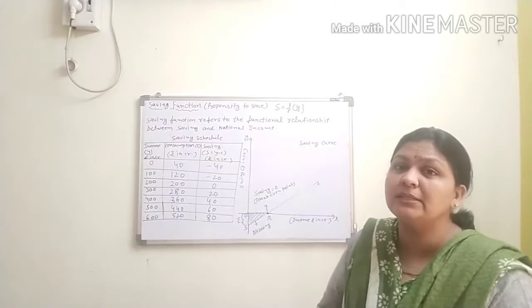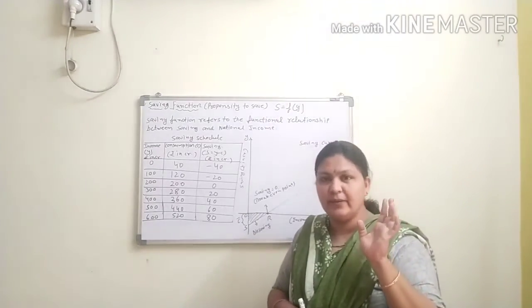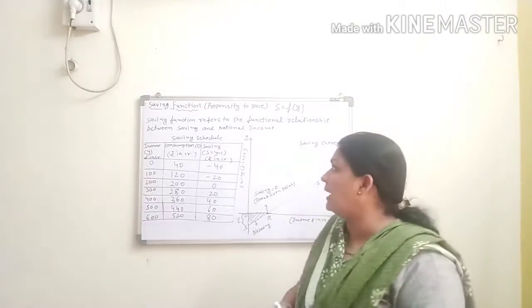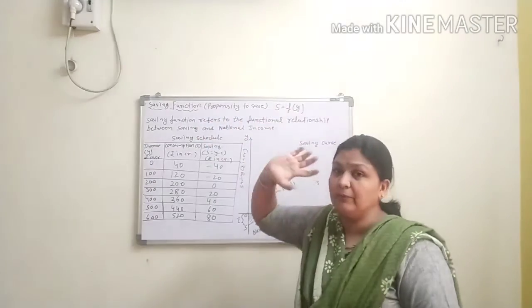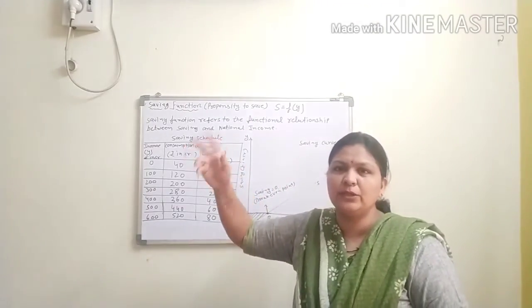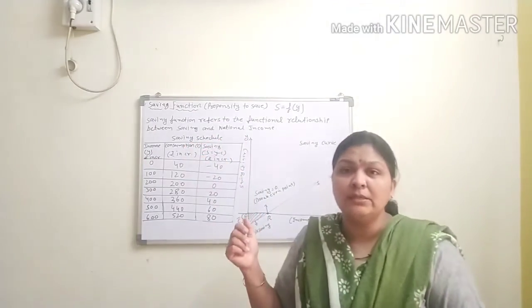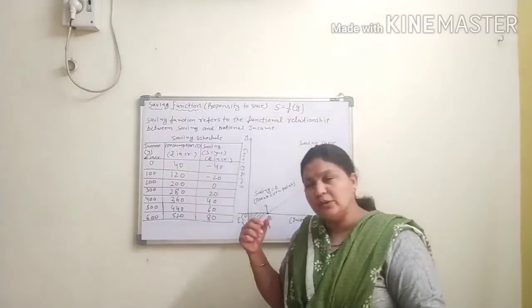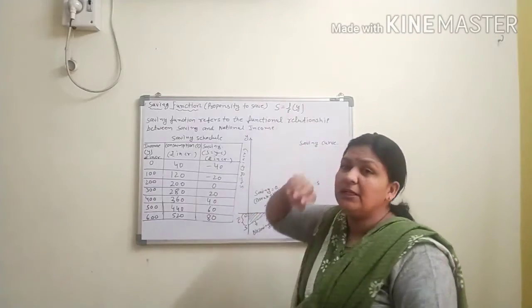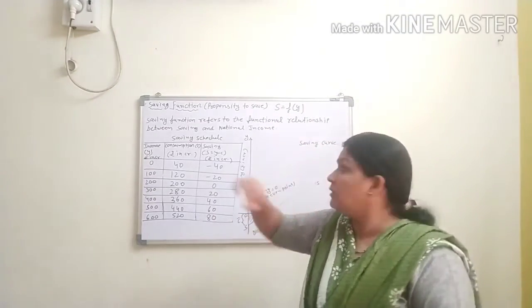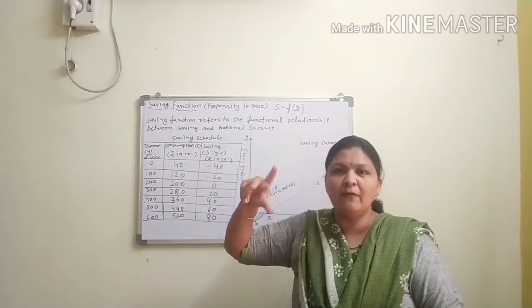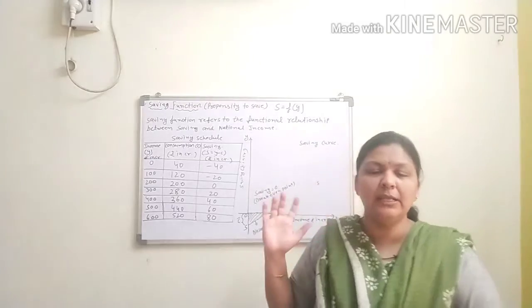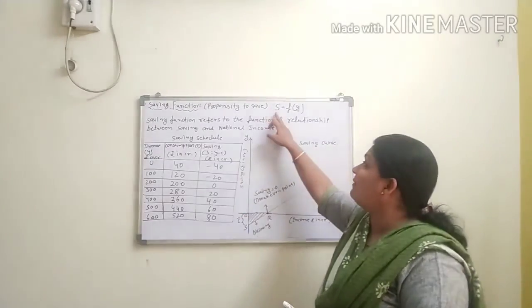Now today we will start our next topic, that is the saving function. The saving function is denoted by S. We have already seen it in the previous lectures. The saving function is the propensity to save, which means the average propensity to save and the marginal propensity to save. So S equals a function of Y. What do you mean by Y? Y denotes the national income. Clear?